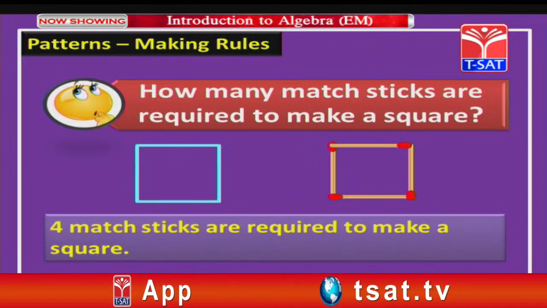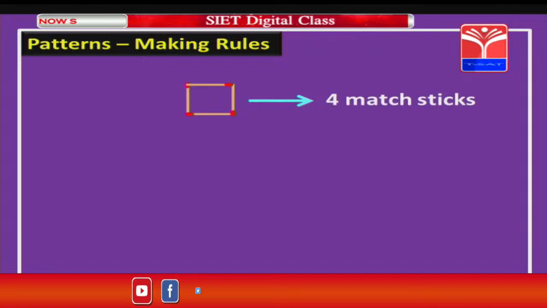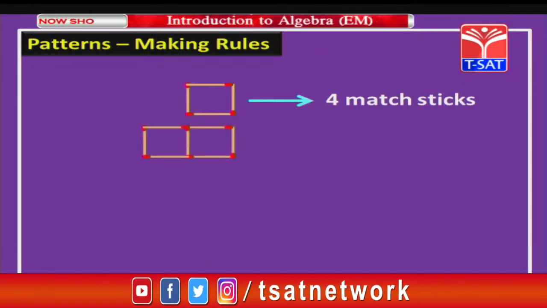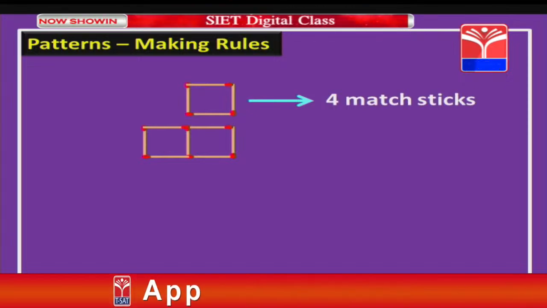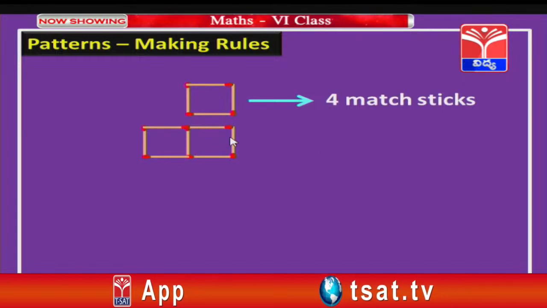Okay children. Now, let us make patterns using these matchsticks. For one square we need 4 matchsticks. Suppose you have 2 squares arranged this way, how many matchsticks do you require, children? Yes, you require how many, children? Here these are 4, 5, 6 and 7.